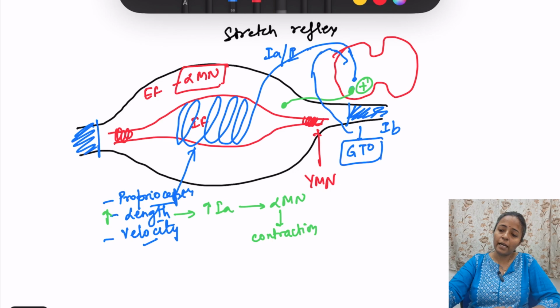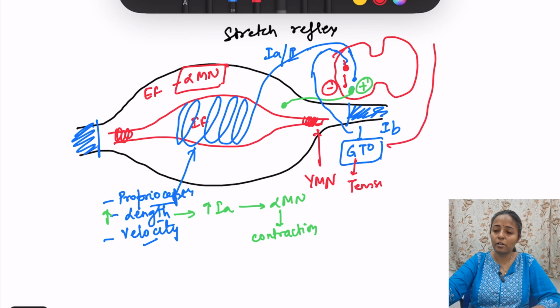Then via an interneuron, it inhibits this alpha motor neuron. Inhibits. So Golgi tendon organ, what does it sense? It senses the tension in the muscle. We'll write here: Golgi tendon organ senses the tension in the muscle.